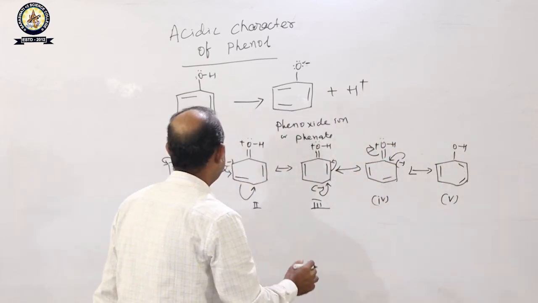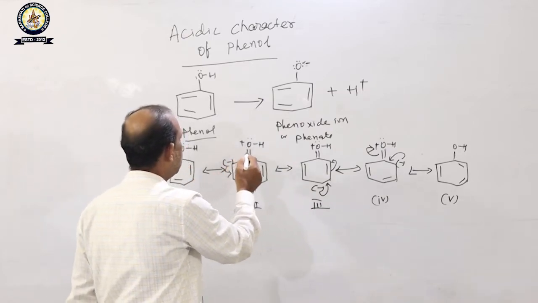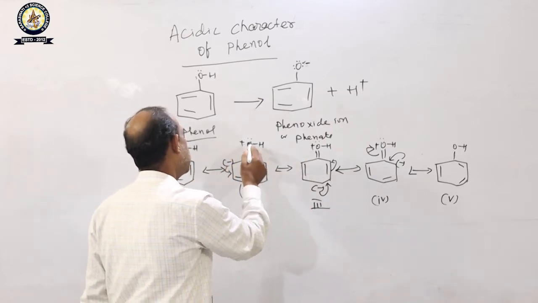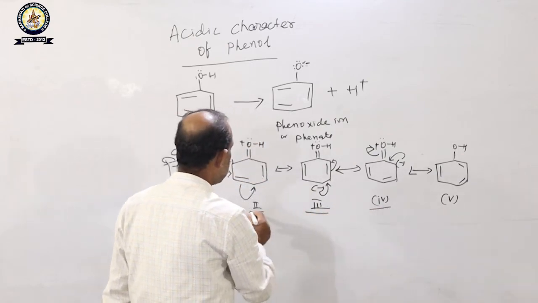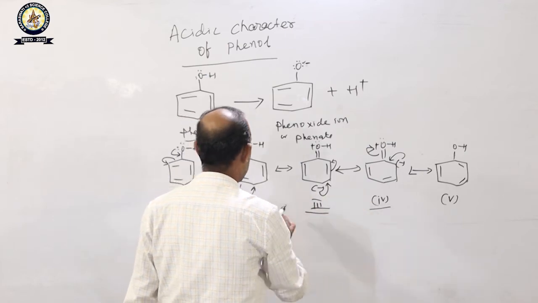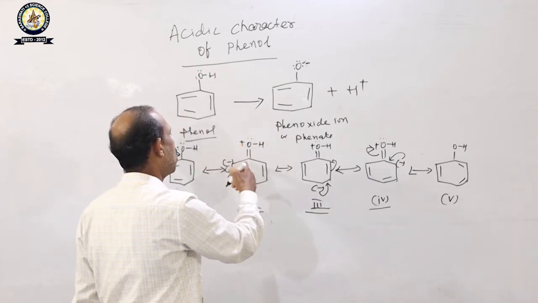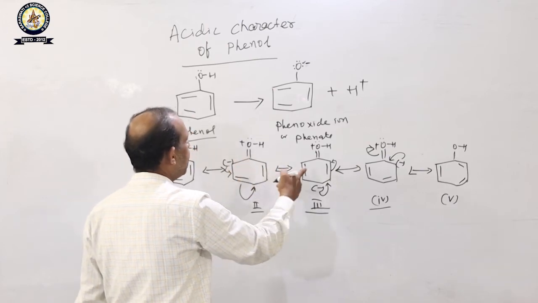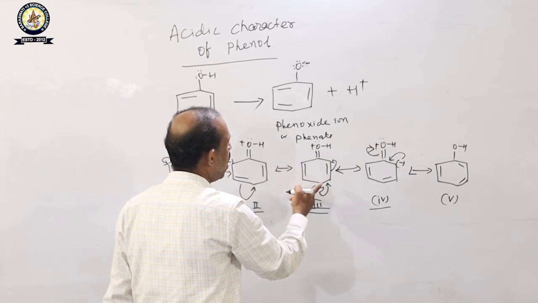Dear student, you see, this is your phenol and this oxygen is positively charged. Resonance structure 2 is also called a sigma complex. Resonance structures 2, 3 and 4 contain a positive charge and a negative charge, so there is a charge separation. In phenol, this is positive, this is negative; this is positive and this is negative.